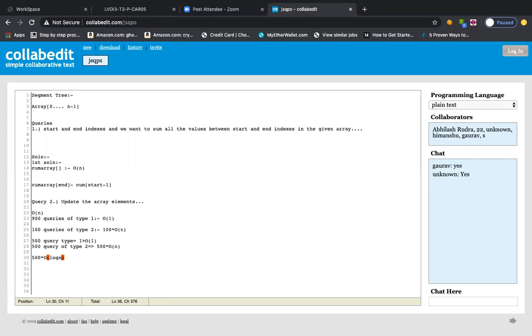It will be 500 into order log n plus 500 into order log n, right? Is it clear to all of you?